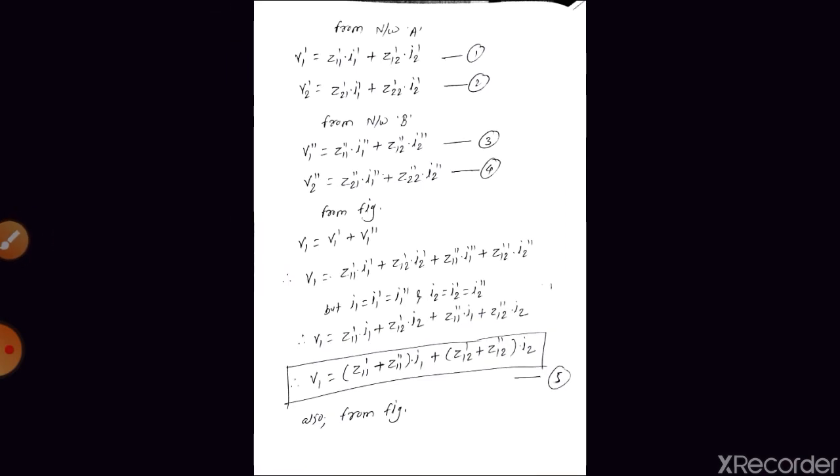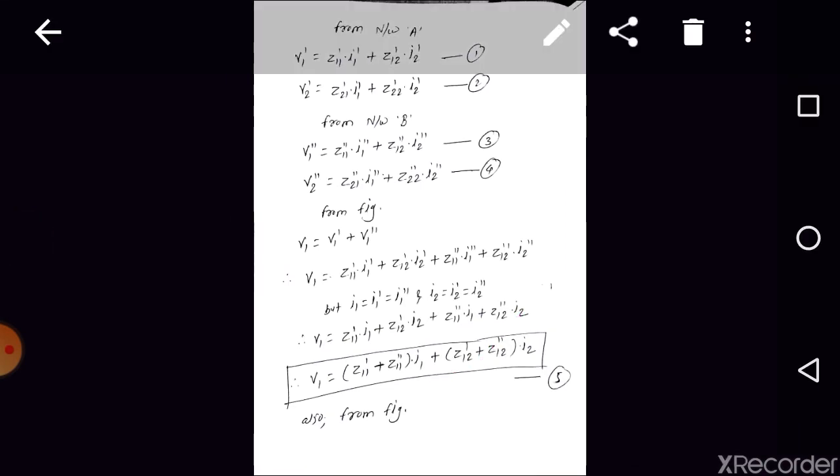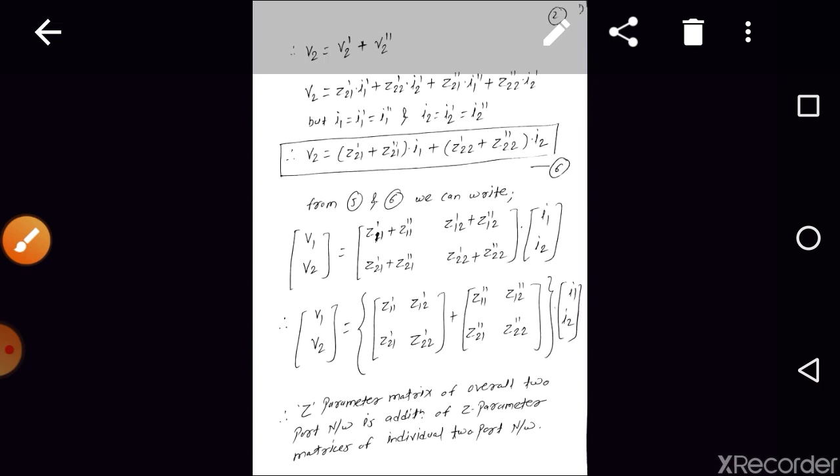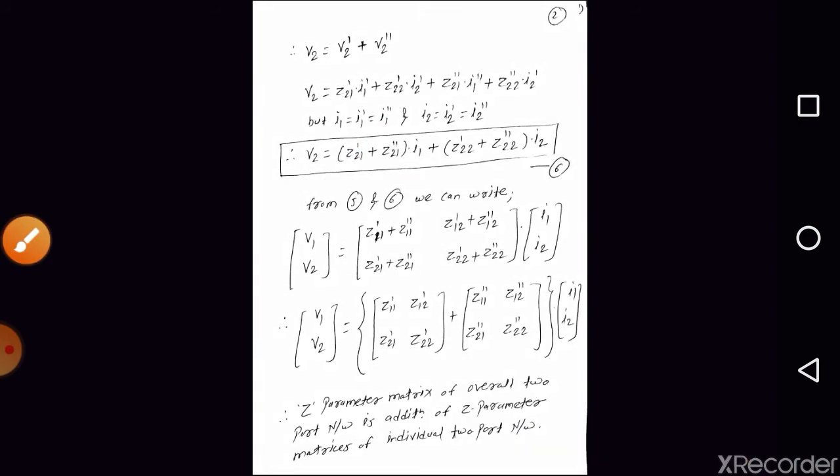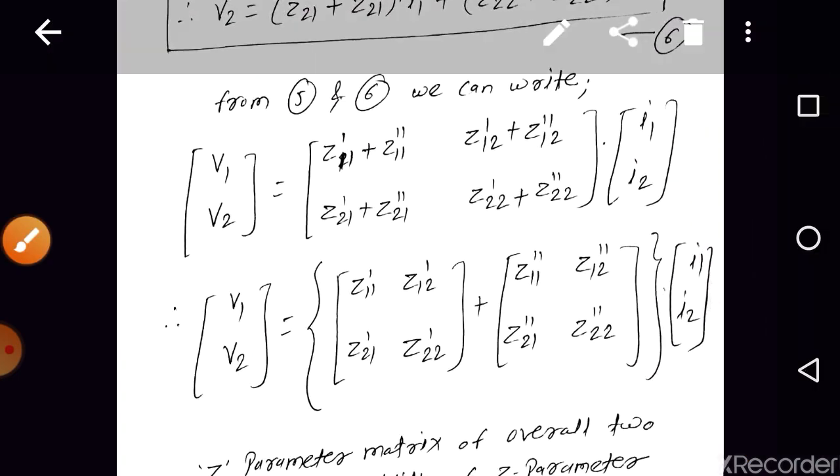Equation 5 is this equation, V1 in terms of I1 and I2, and equation 6 is V2 in terms of I1 and I2, right? So we can write these two equations from equations 5 and 6 in matrix form. So we can write V1 and V2